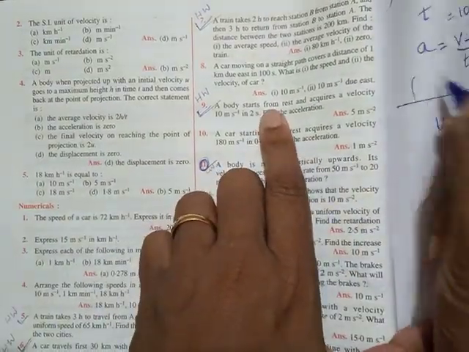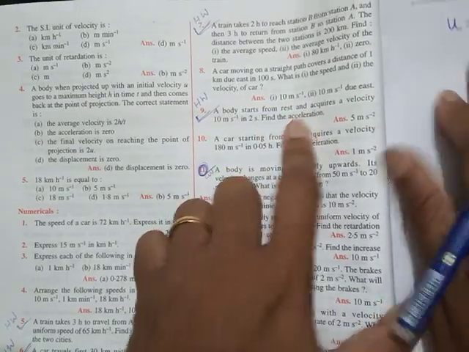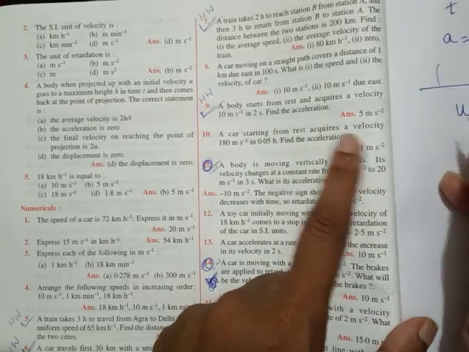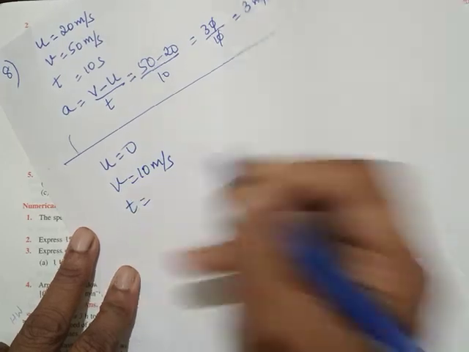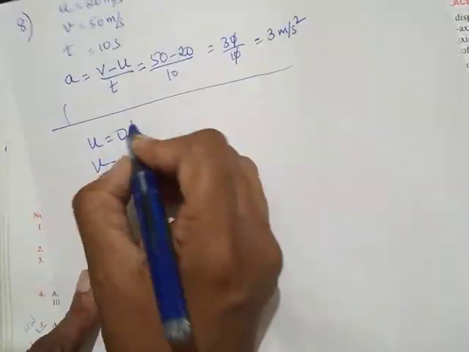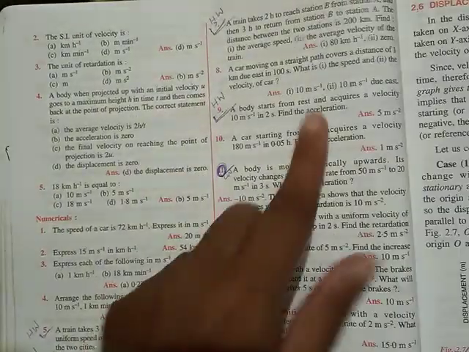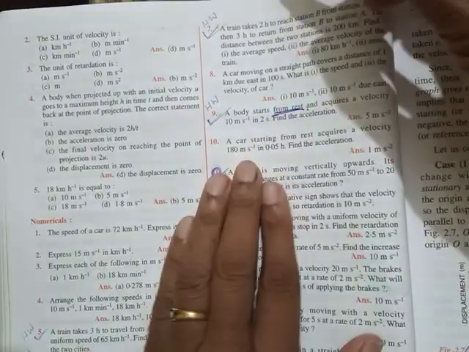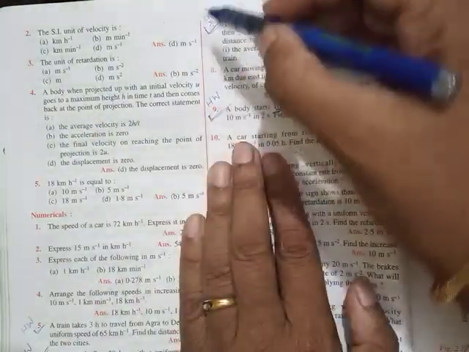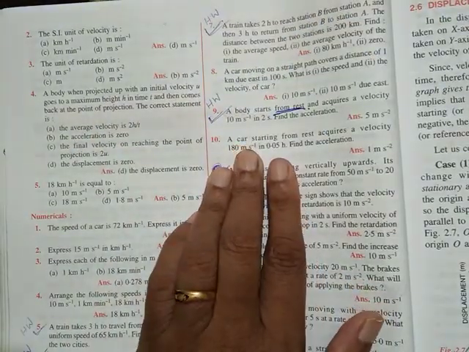So u is 0 and it attains a velocity of 10 meter per second, so v is 10 meter per second and time is 2 seconds. Okay, children, u is 0 if it is starting from rest. Keep this in mind. So you will do these 4 as homework: 5, 6, 7 and 9.